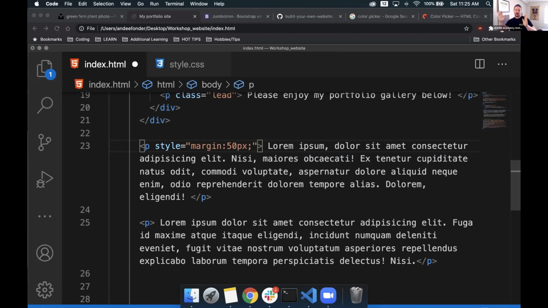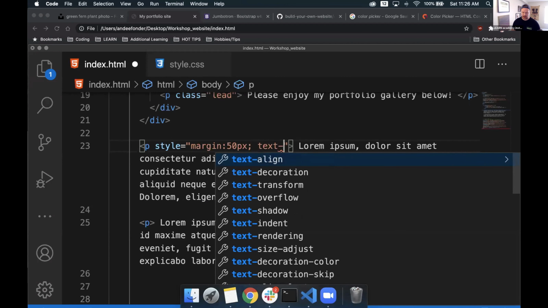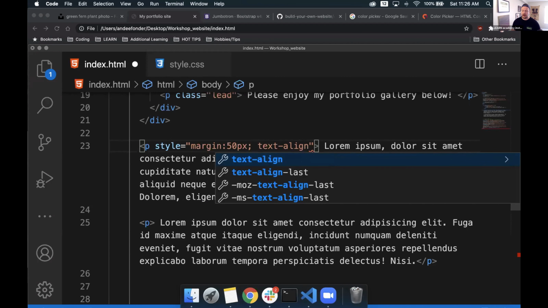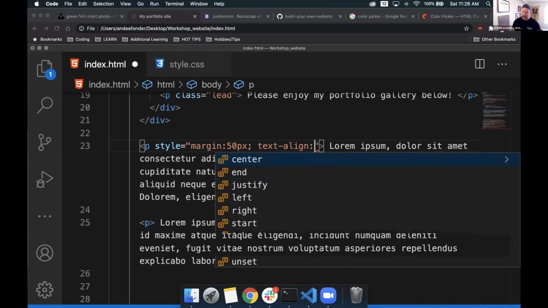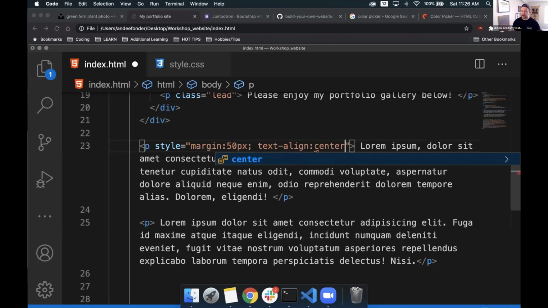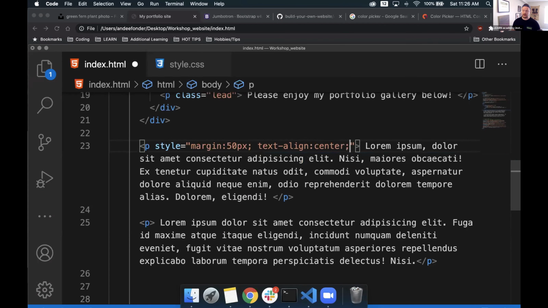Now we're going to talk about another property. So I put a semicolon there, still within my quotes, and then a space. From here, I can add another property. For this, I'm going to do text-align, give it a colon, and say center. And I'm going to end it with a semicolon.